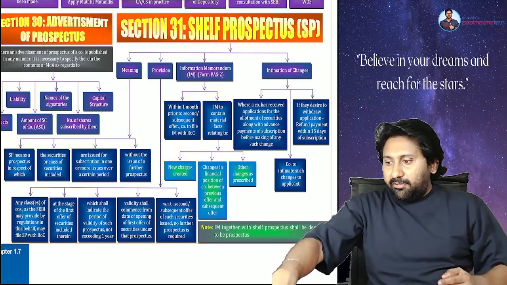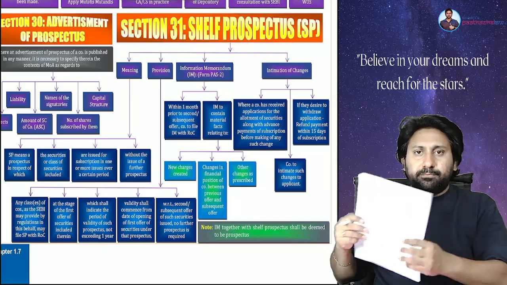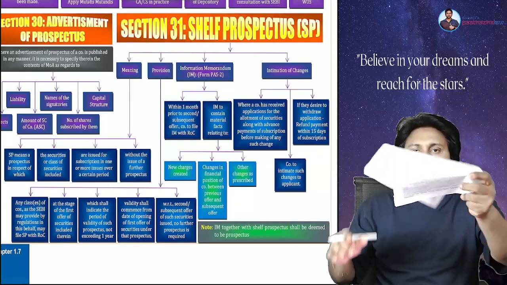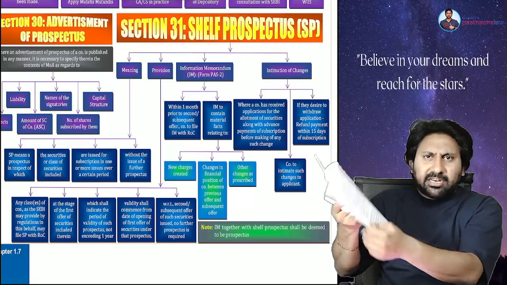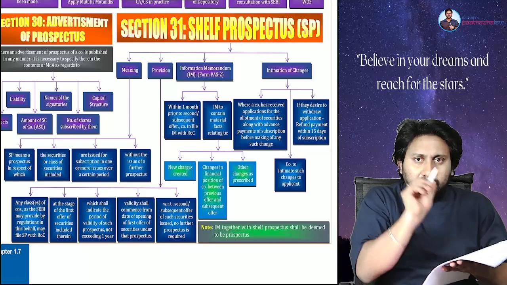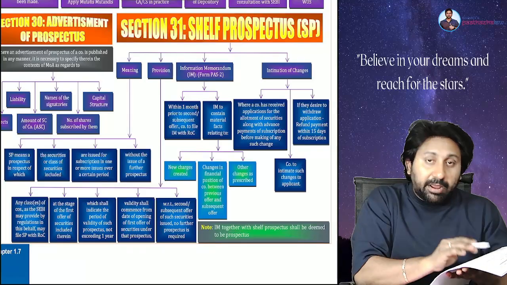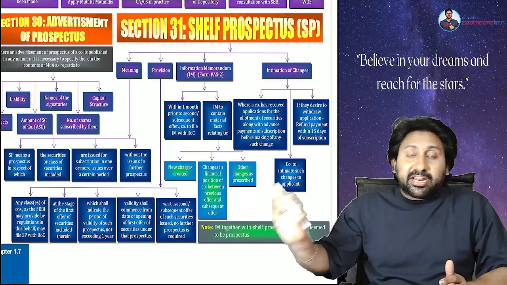For example, this is a red herring prospectus. It contains all the details of a prospectus, but the price will be blank. The number of shares placed will be blank. The remaining details will all be there.